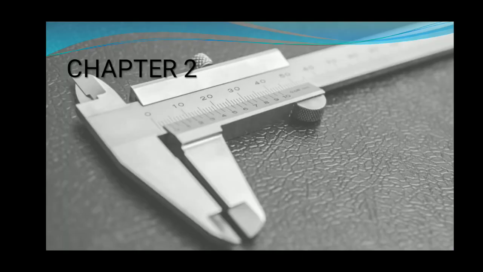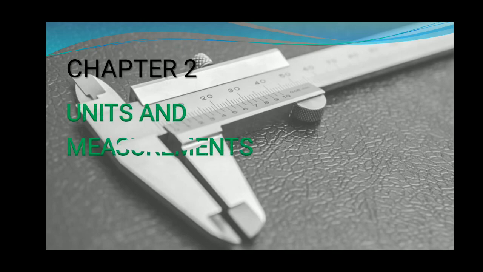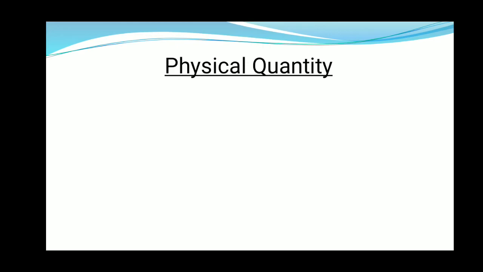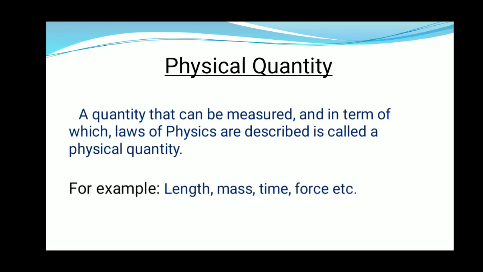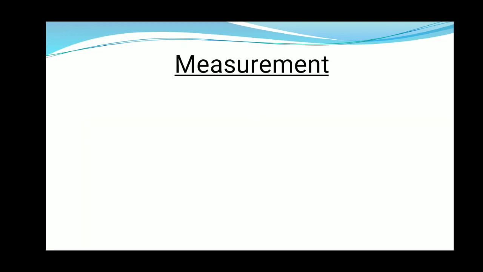Today we will start the second chapter of physics, units and measurements. So firstly we will discuss physical quantity. A quantity that can be measured and in terms of which laws of physics are described is called a physical quantity. For example, length, mass, time, force, etc. are physical quantities. Now we discuss measurement.